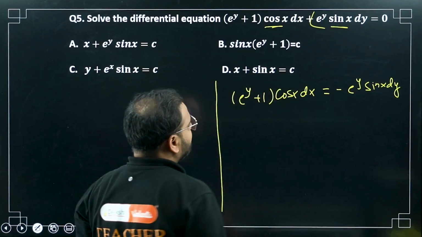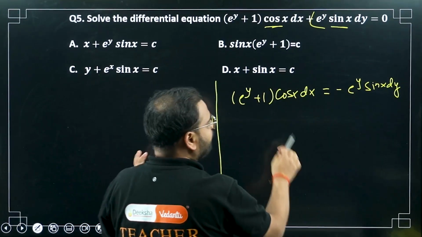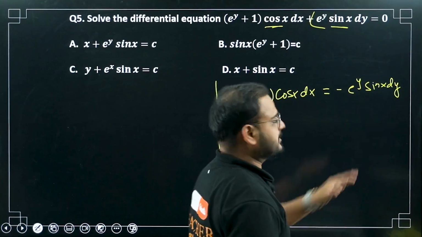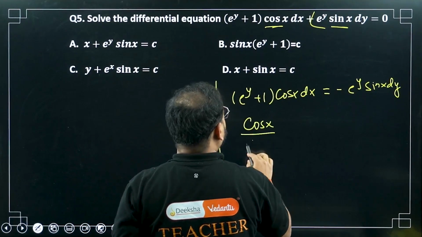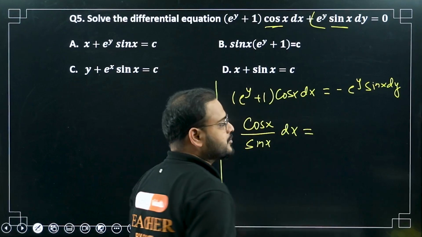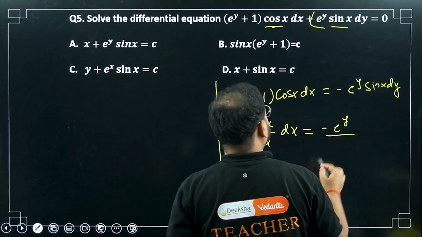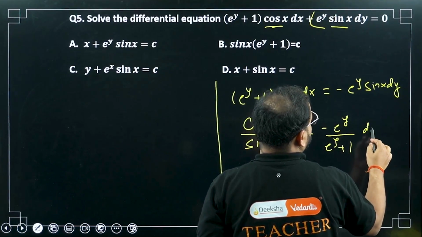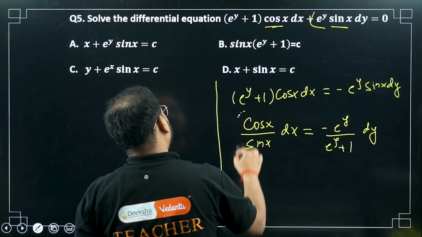Simple. Now bring this sin x over here and this e^y term over there, because you will have one variable on one side. So basically I'm applying the variable separable method. What do I get? cos x upon sin x dx equals minus e^y upon (e^y + 1) dy. So the variable separable method is applied; now use the integration.